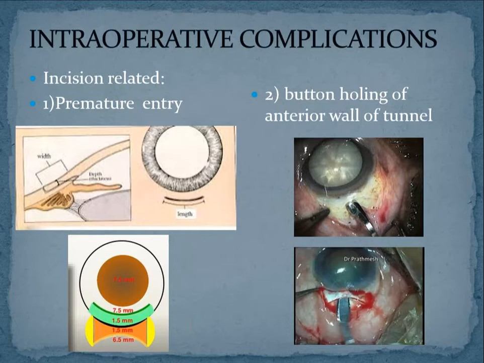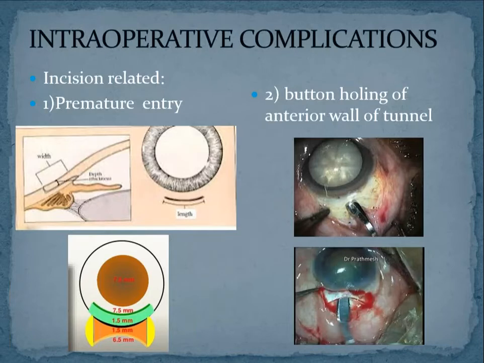What will happen? Anybody can tell me what will happen if you do premature entry? Anyone? What will happen if you do a premature entry without making a corneal tunnel? You have done only the scleral tunnel, and on entering the limbus, instead of doing the corneal tunnel, you have entered the anterior chamber. That's called the premature entry. What will happen? Anybody? These are all the common questions. Pardon me, I could not hear you.